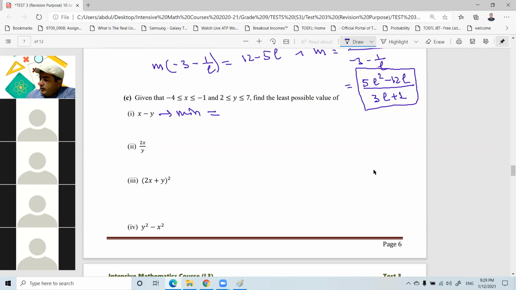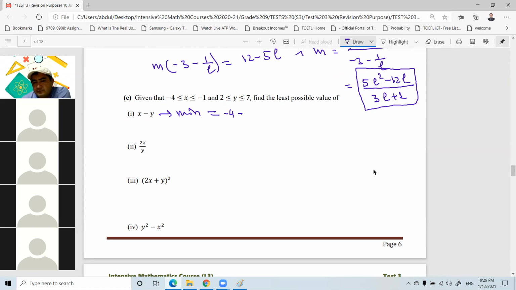Yes, Javid, are you thinking? How do you solve this? It's a difference, right? To find the minimum, x must be minimum, y must be maximum. So what is the minimum value of x? That is minimum of -4. x is -4, and my minimum of y is 2. 2 or 7?